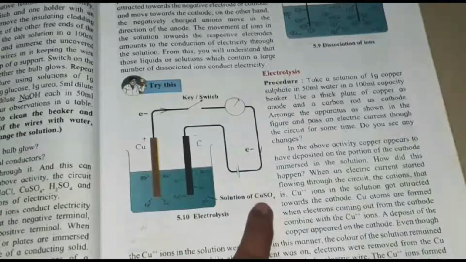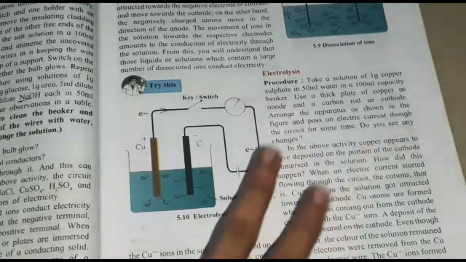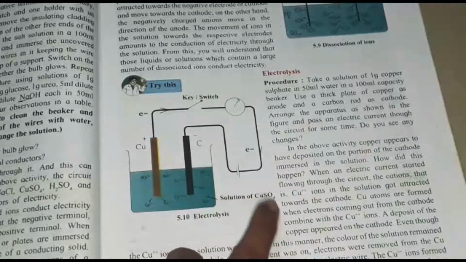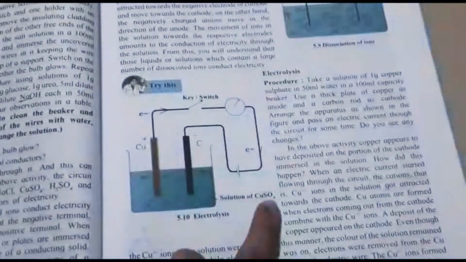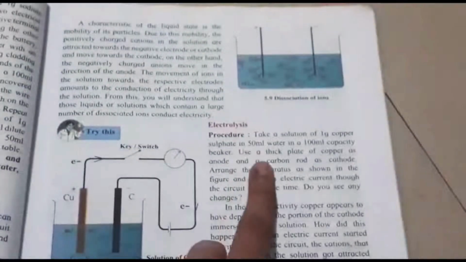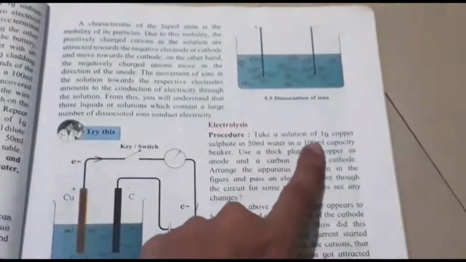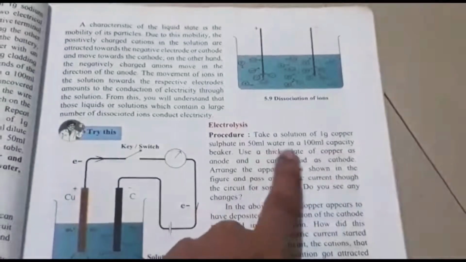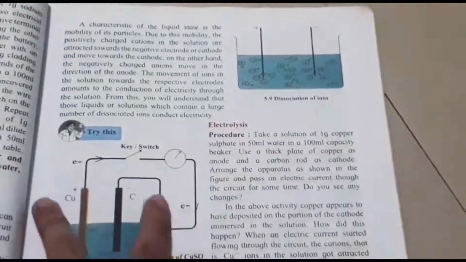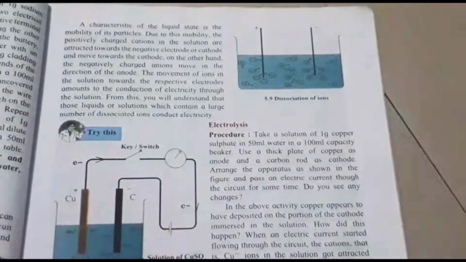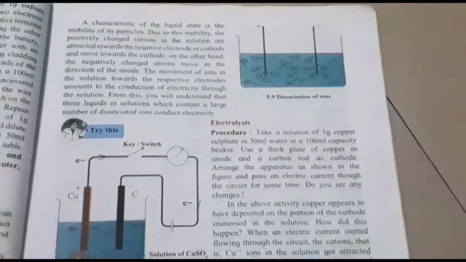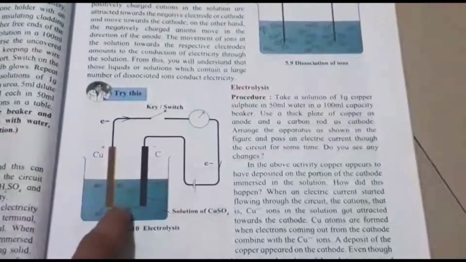Copper has a charge of plus 2, and sulfate, SO4, has a charge of minus 2. They have taken 50 ml of water in a 100 ml capacity beaker and added 1 gram of copper sulfate to it.